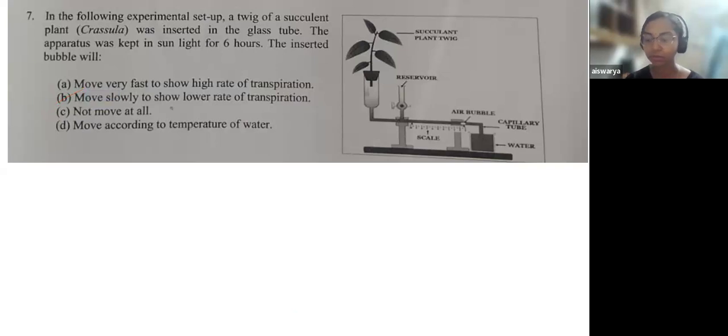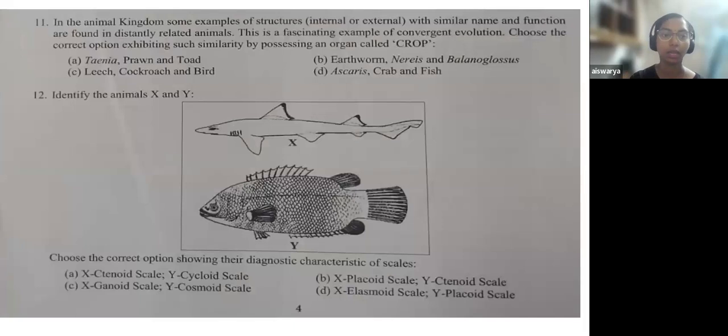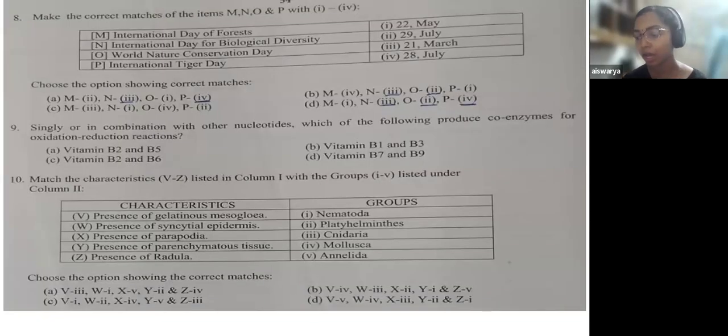Now coming to the next question, the eighth question. This eighth question was a very direct question, in the sense that if you know the dates, you could do this. Otherwise, I will not ask you to attempt this question even with the MCQ aptitude, because the chance of making it wrong is high. So if you are 100% sure only, you should be attempting this. Otherwise, you could simply skip this question also.